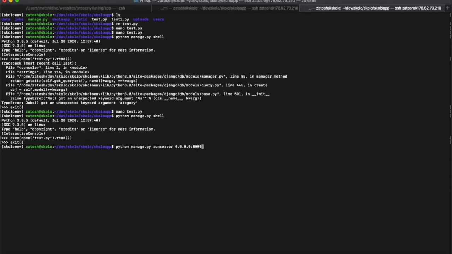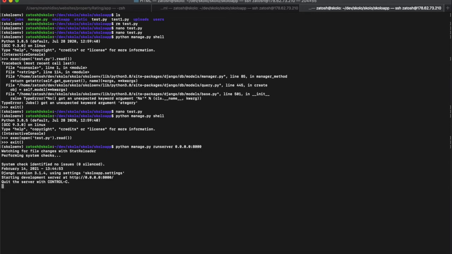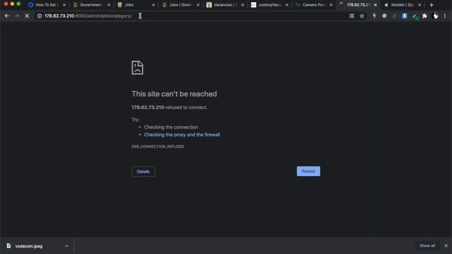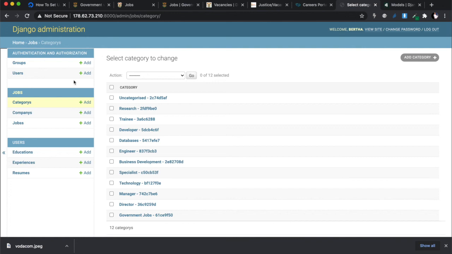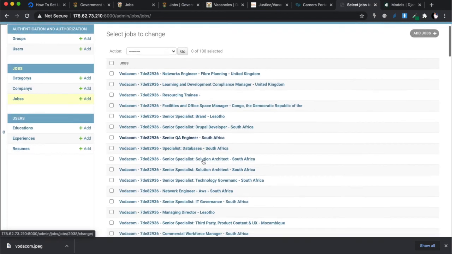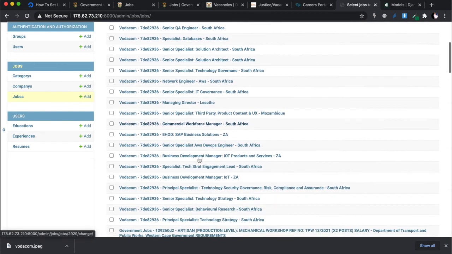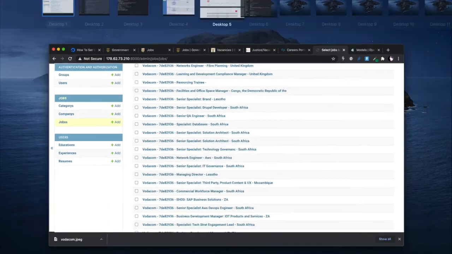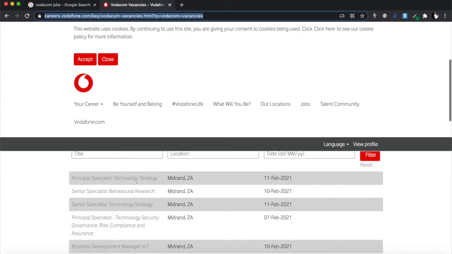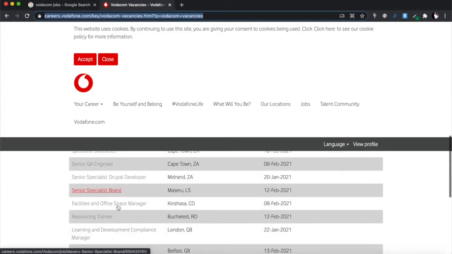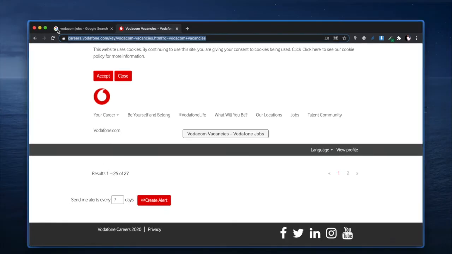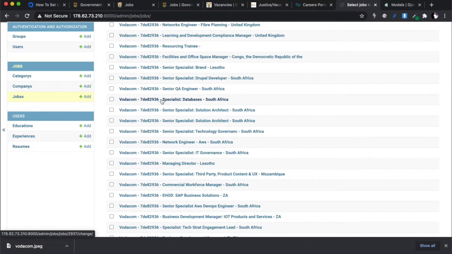Okay, then once we've run the server, we're gonna go in there. That should be the categories, but I wanna go into the jobs, okay? I wanna see the jobs I just created now, and you see there's no duplication anymore, can you see? And there should only be 25 jobs because over here, this list is 25 long, all right? It tells you there at the bottom, 1 to 25 of 27. So this should be 25 jobs.